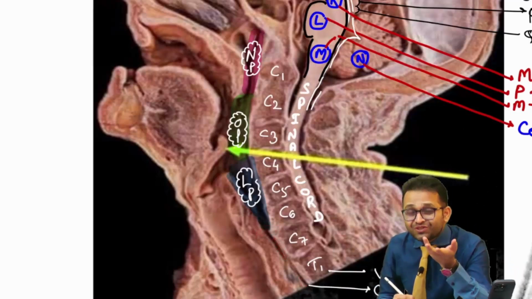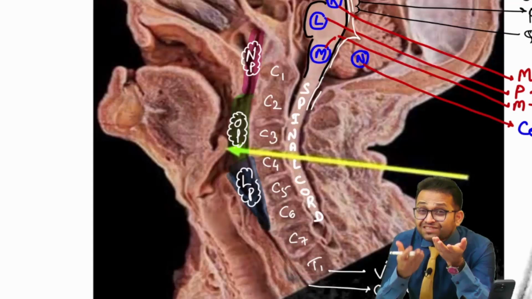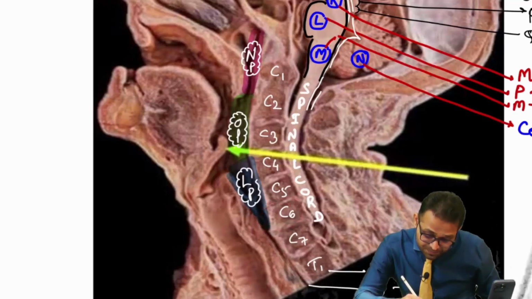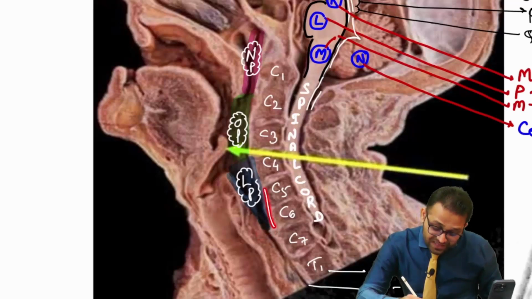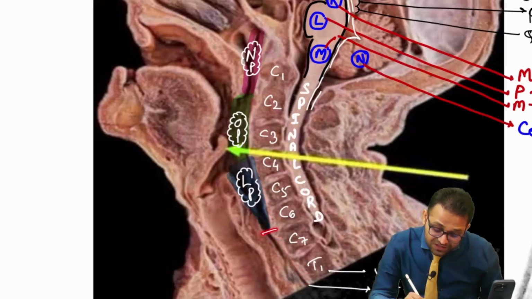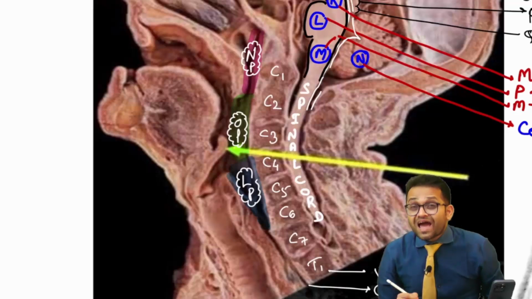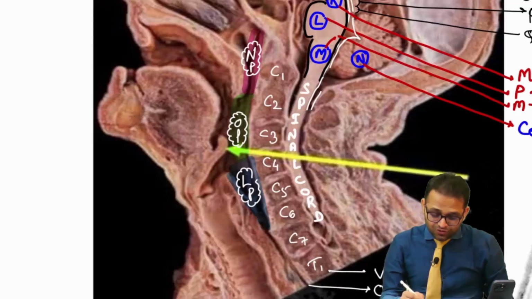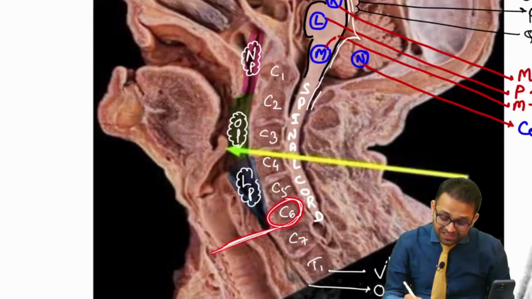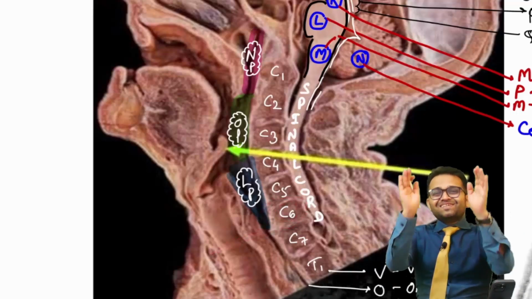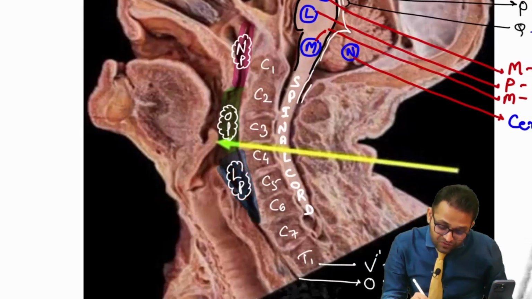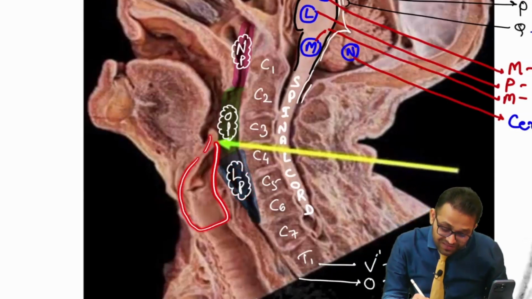So your MCQ, the esophagus starts at which point? Answer is C6. Yes, you can see this part where the pharynx is continuing as the esophagus. This part is very narrow. This is the narrowest part of the GIT. This is the cricopharyngeal junction. So you can say the cricopharyngeal junction is located at which vertebral level? Answer is C6.